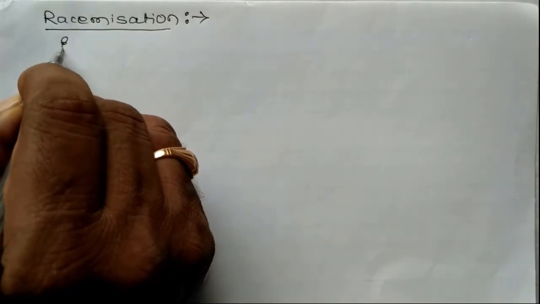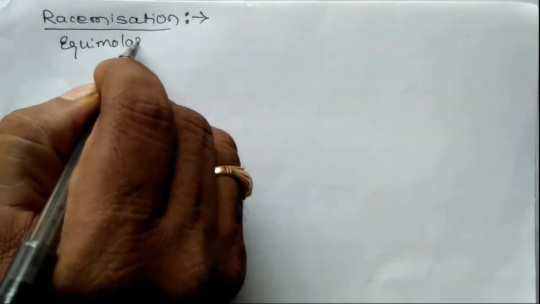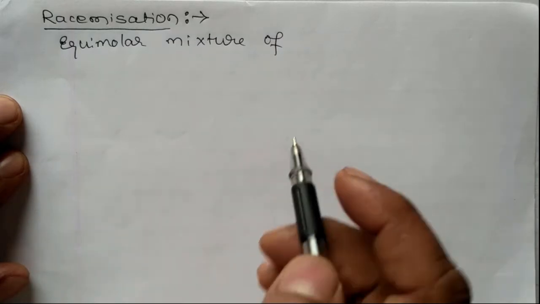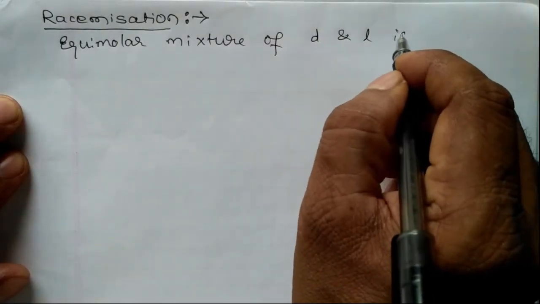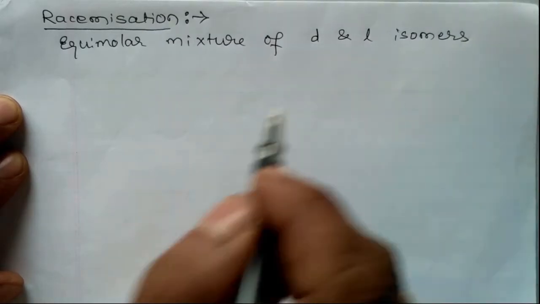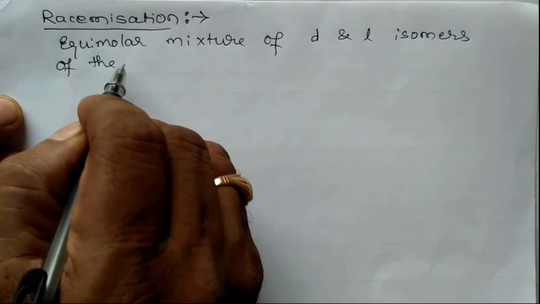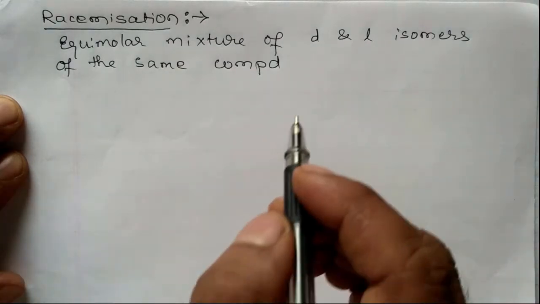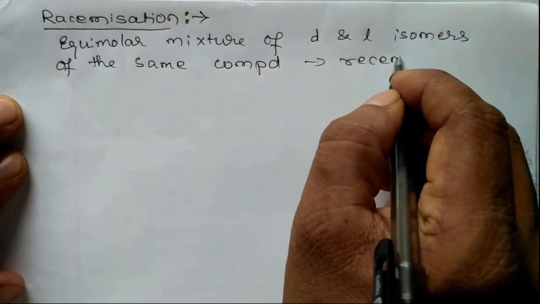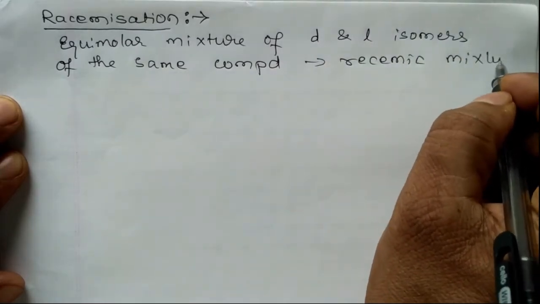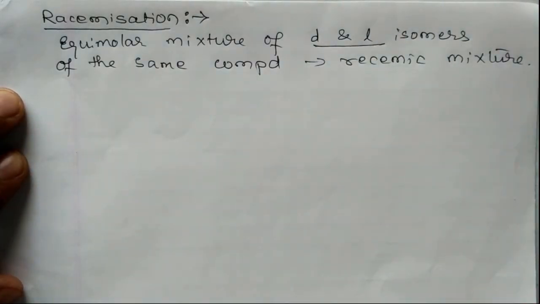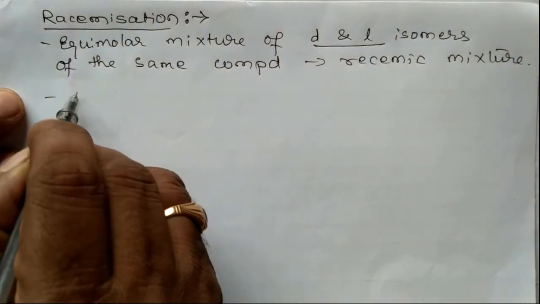Now we'll discuss racemization. An equimolar mixture of dextro and levo isomers, D and L, or plus and minus isomers of the same compound, is called a racemic mixture, and it is optically inactive.